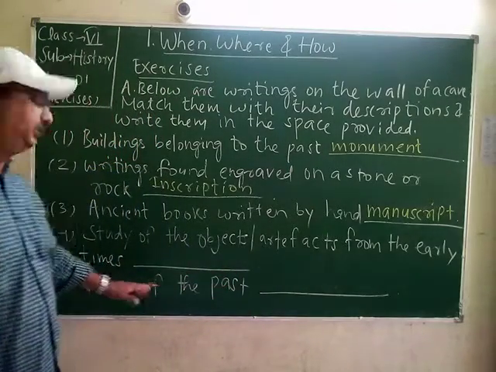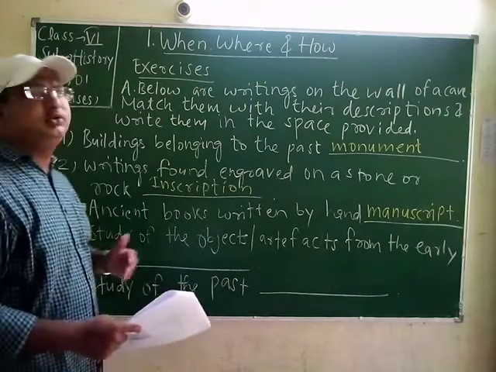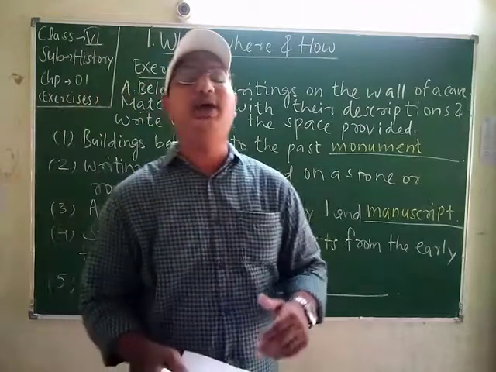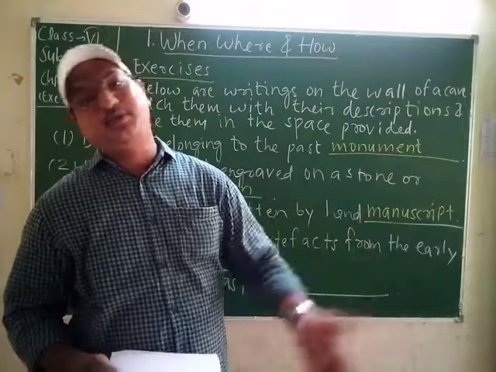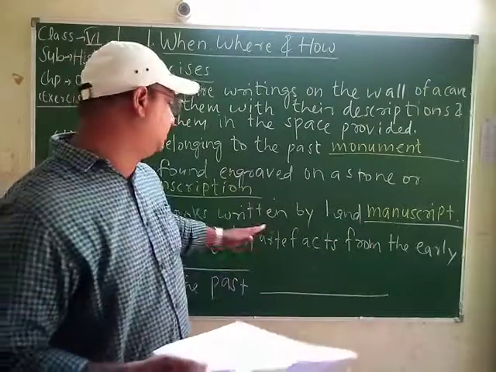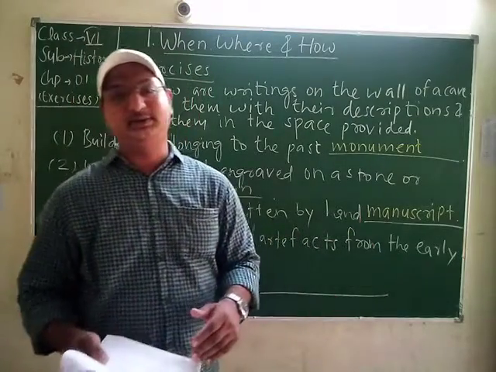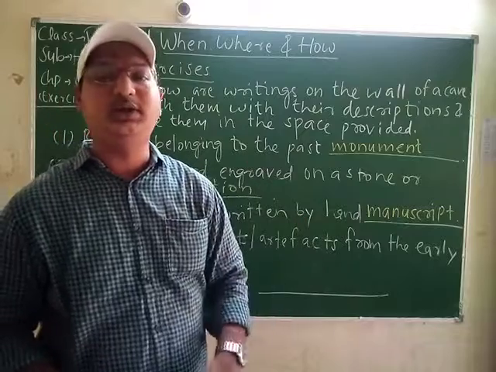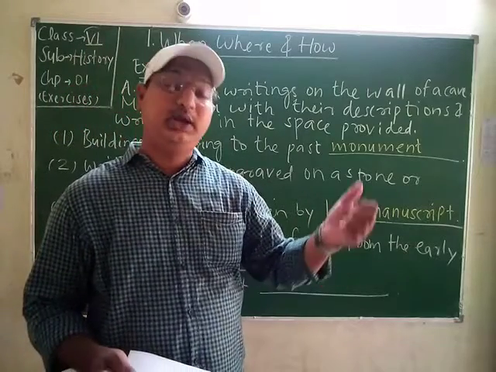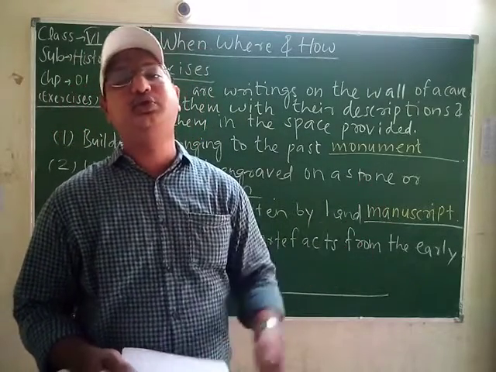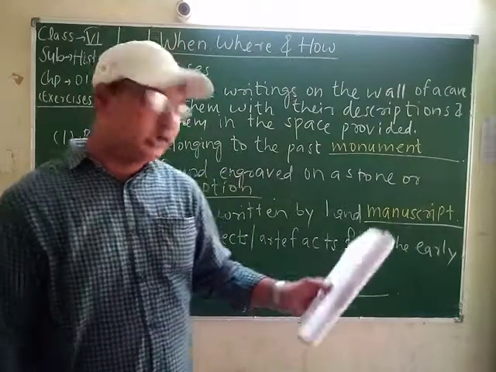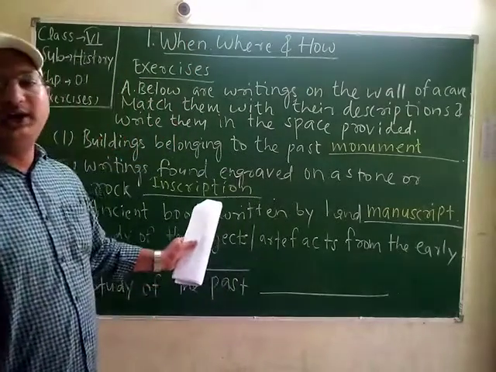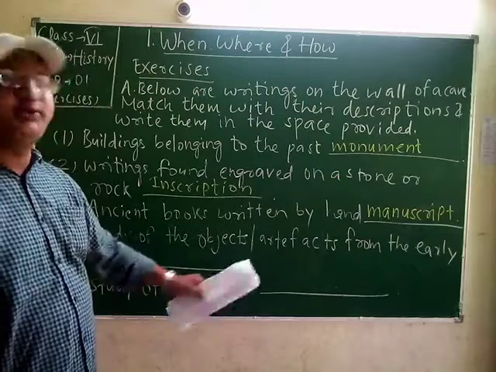If we compare both of these, study of the past, you will think that both are the same. But as I have told you, the study of the past is history, but the study of objects and artifacts, means different objects found inside the ground, which we get when excavated, is called archaeology. The answer number 4 is archaeology, and answer number 5 is history.